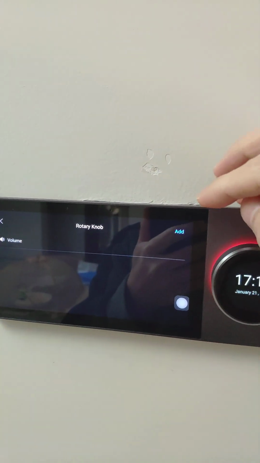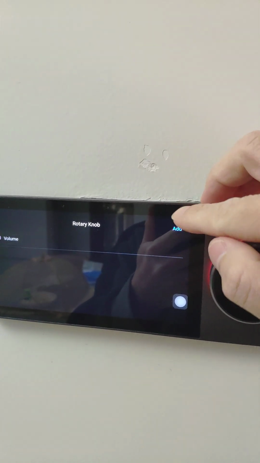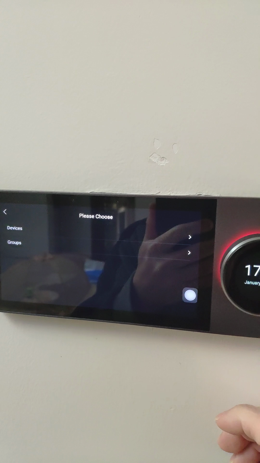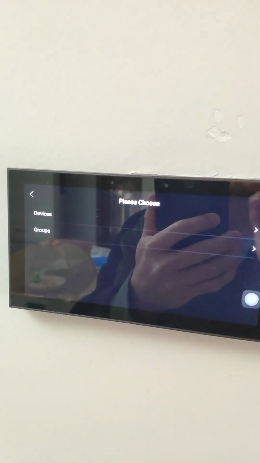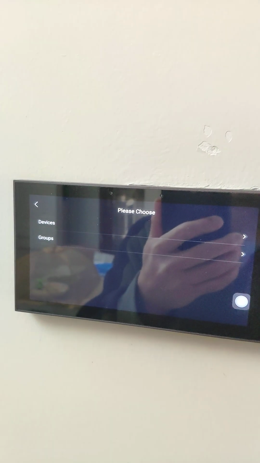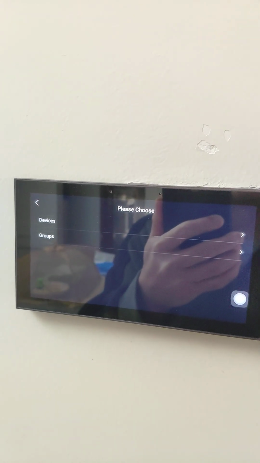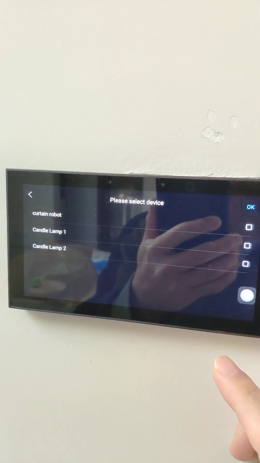and we can see here the Add Device button. We click inside. Okay, we can see the devices or groups that are supported to be controlled by the rotary knob. Okay, for example, we click inside, click all.